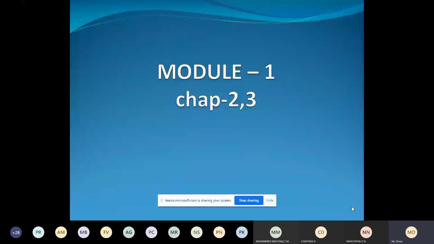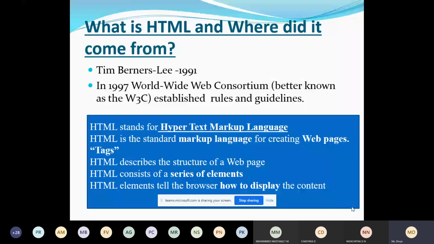So a brief introduction about HTML, what is HTML and where it comes from. You all know the abbreviation of HTML, correct? It stands for Hypertext Markup Language. It was developed by a person named Tim Berners-Lee, who invented this language in the year 1991.